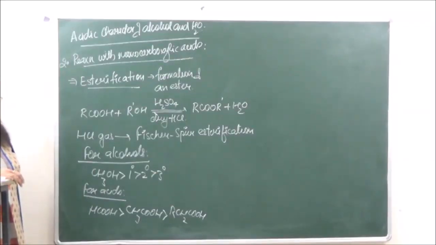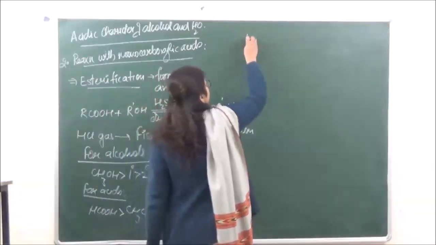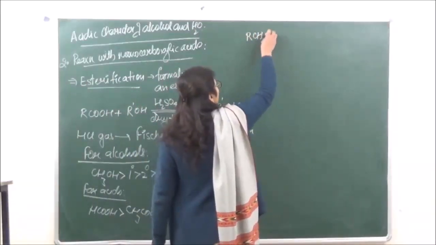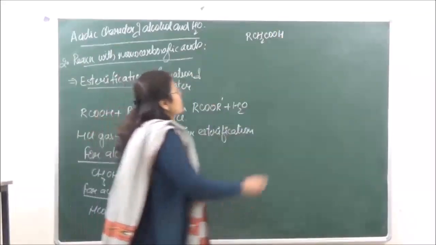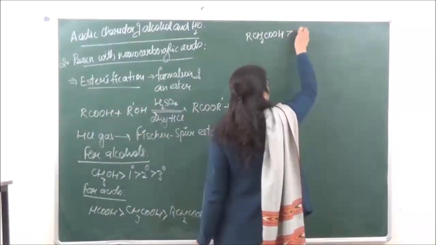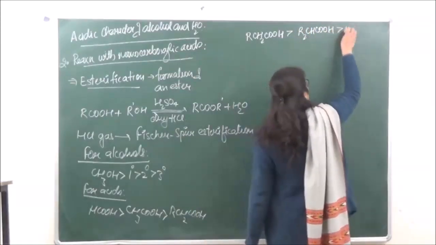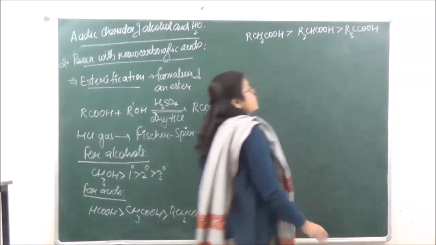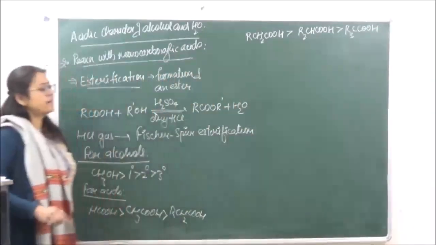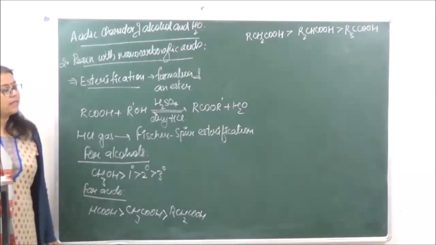And in case of 1 degree, 2 degree and 3 degree acids, it is seen that the 1 degree acid, which has one alkyl group attached to the alpha carbon atom, is going to be most reactive. And if 3 alkyl groups are attached to the alpha carbon atom, that is going to be the least reactive.